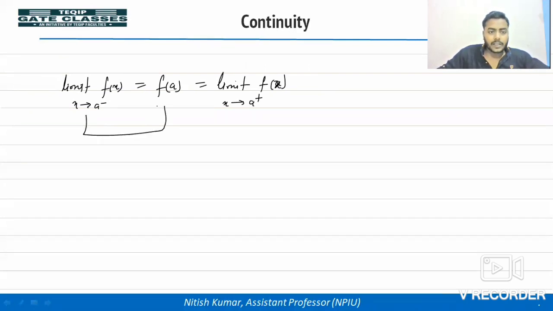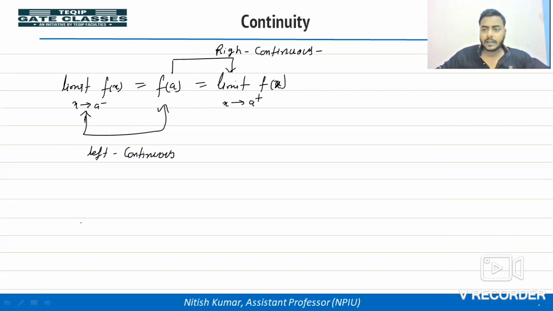If these two conditions are satisfied, when the left hand limit is equal to the functional value, this is called left continuous. When the functional value is equal to the right hand limit, this is called right continuous.